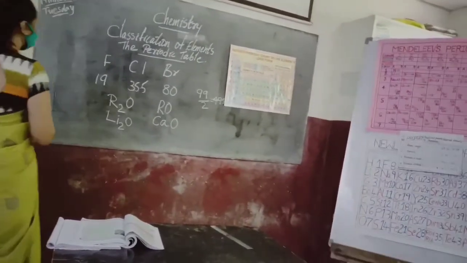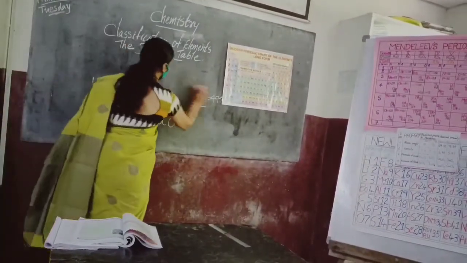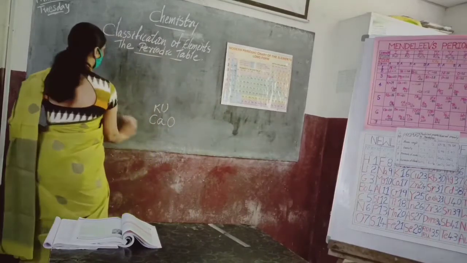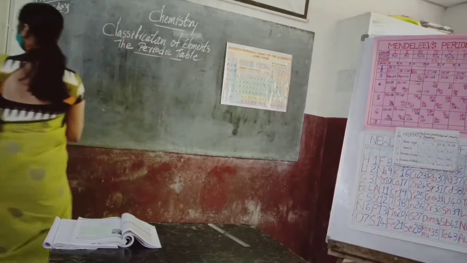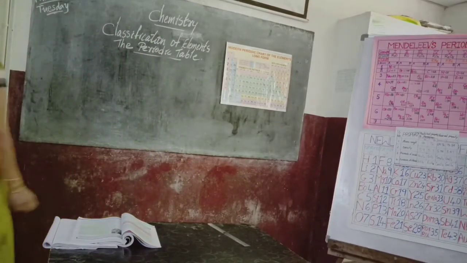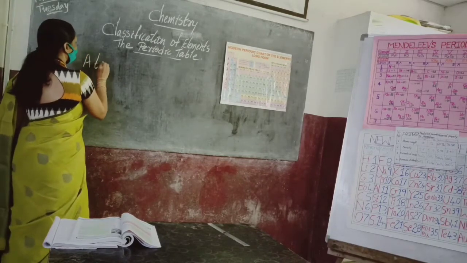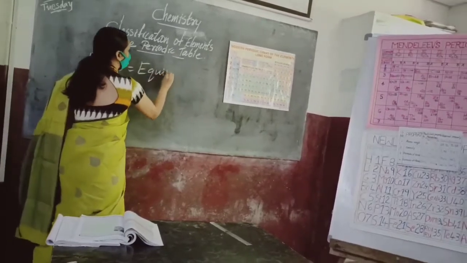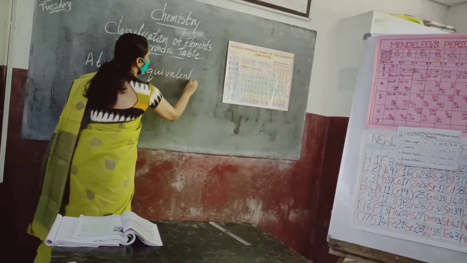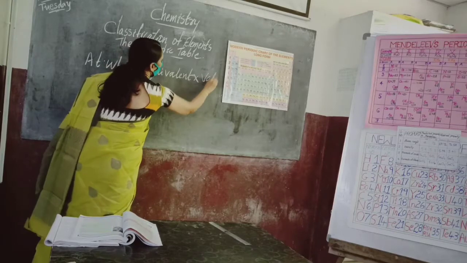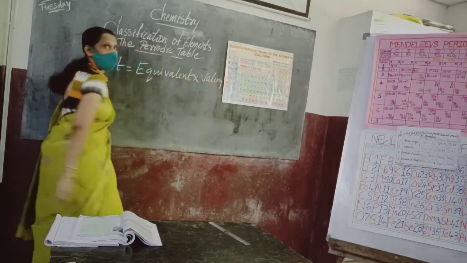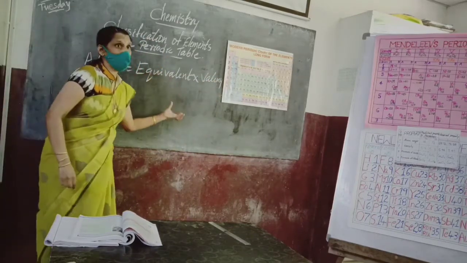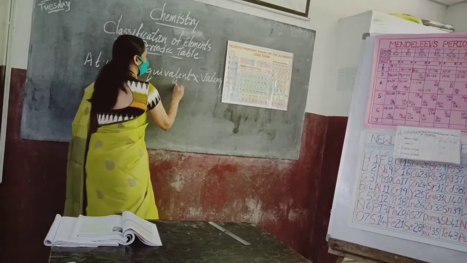Beryllium, the atomic weight was how much? At his time we thought that it is 13.5. But it is actually 9. Do you know the formula for finding out the atomic weight? Atomic weight is equal to equivalent weight into valency. What is the equivalent weight?